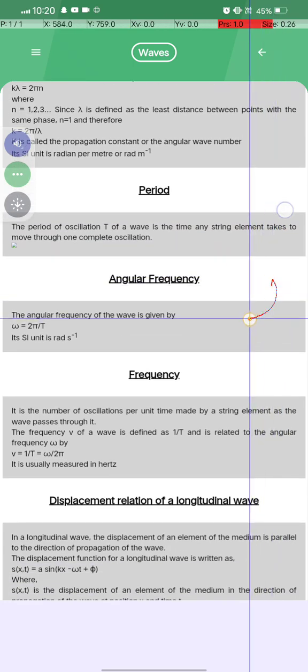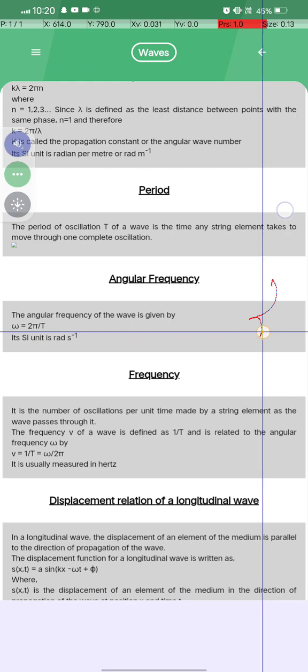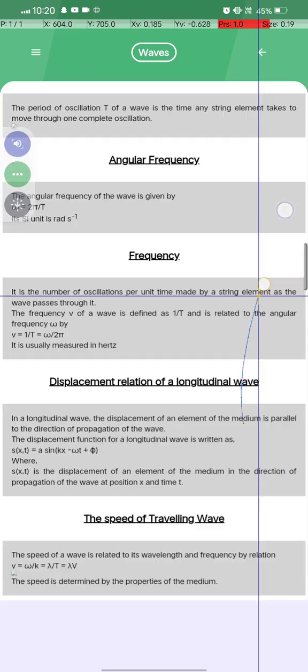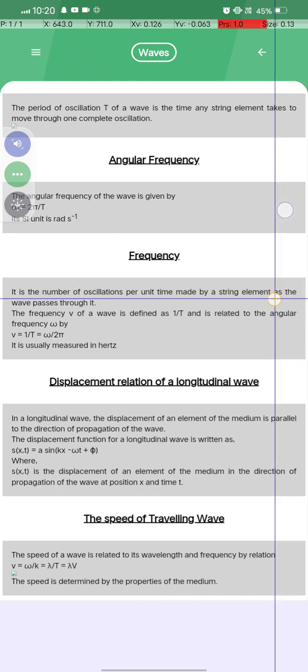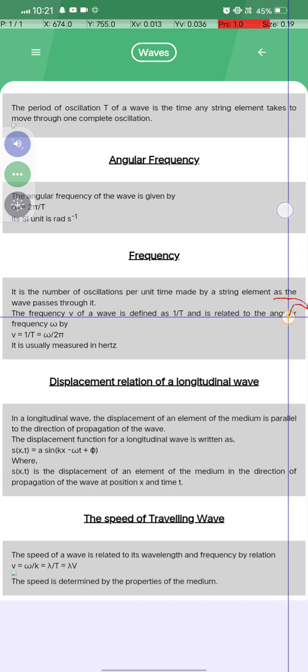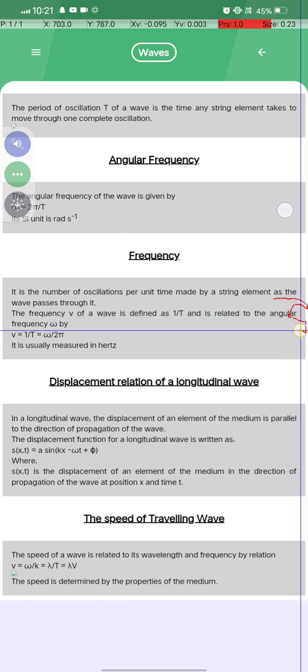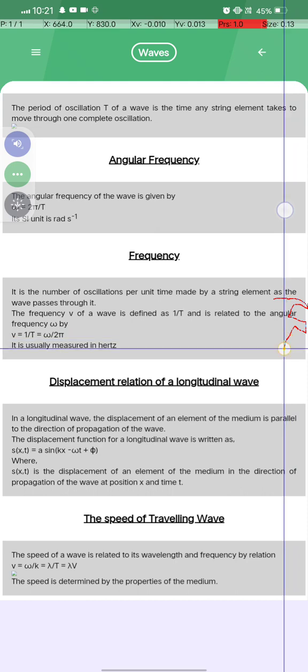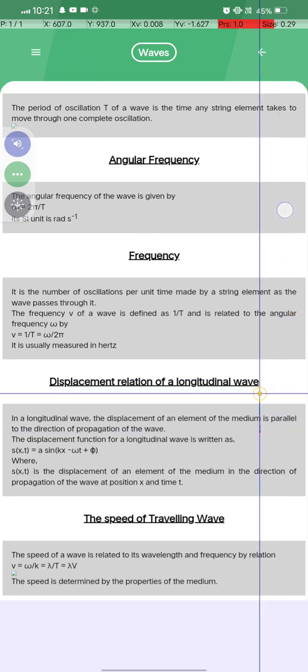What is angular frequency? The angular frequency of the wave is given by omega is equal to 2 pi by T. Its unit is rad per second. What is frequency? It is the number of oscillations per unit time made by a string element as the wave passes through it. The frequency nu of a wave is defined as 1 by T, and is related to the angular frequency omega by nu is equal to 1 by T, or omega by 2 pi. It is usually measured in hertz.